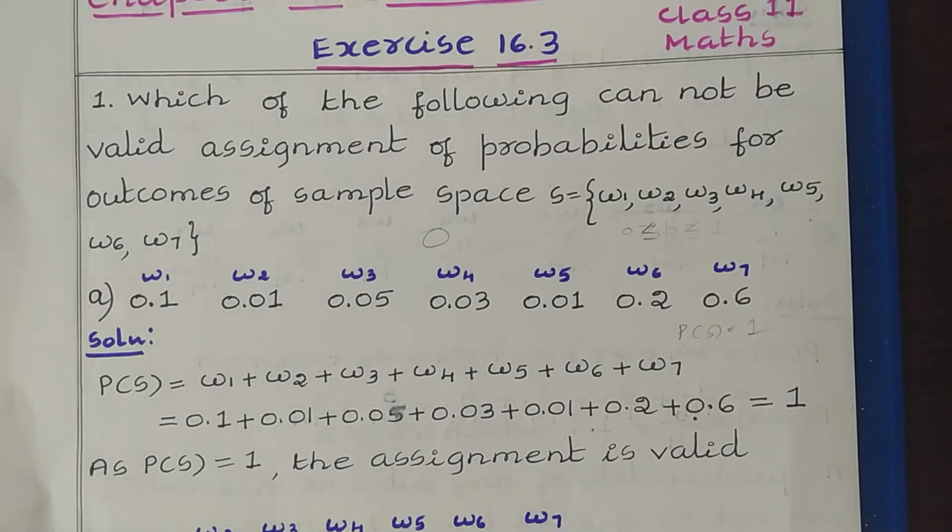The probability value must lie between 0 to 1, so that we have to see. You can see here these values are in between 0 to 1. Second, you have to check whether the probability of S is equal to 1 or not. So to check that, you need to add the probability of all these outcomes.